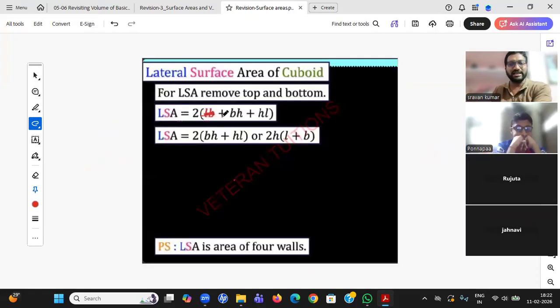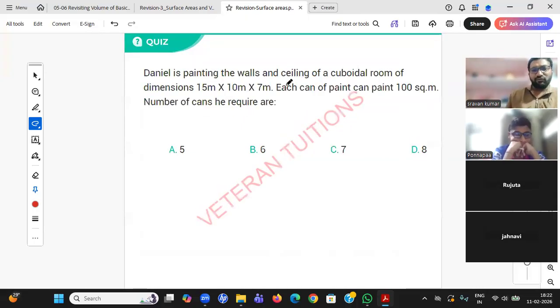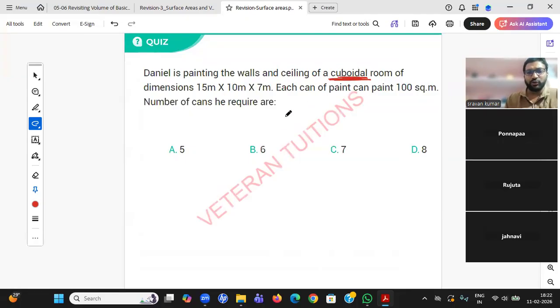Try to just delete this LB from this particular thing. Okay, one more question. Daniel is painting the walls and ceiling of a cuboidal room. Keyword: he wants to speak about a cuboid, and he has given dimensions. When he gives the dimensions as cross by cross, just take L into B into H, standard: length into breadth into height.